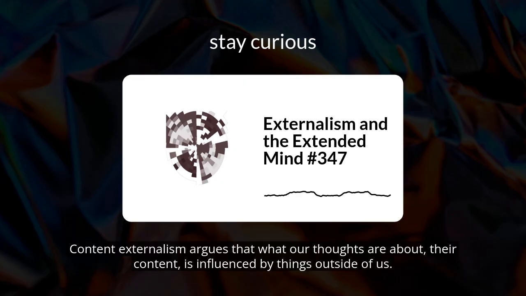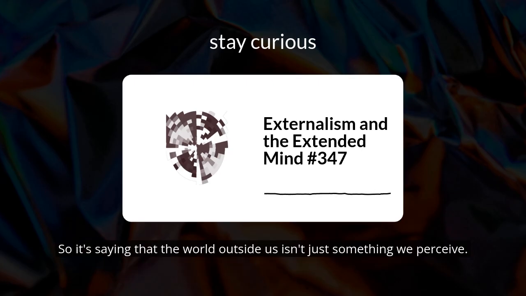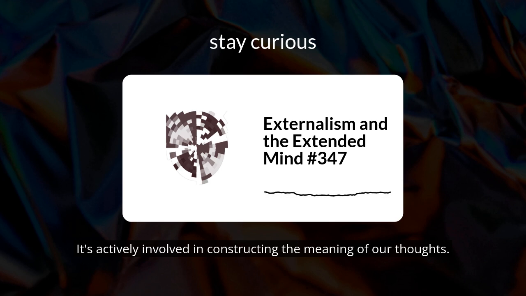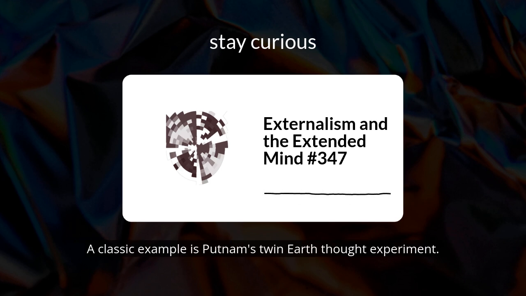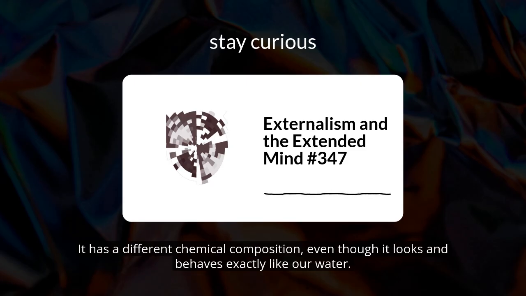Content externalism argues that what our thoughts are about, their content, is influenced by things outside of us. It's not just about what's happening in our brains, but how our environment shapes the very meaning of our thoughts. So the world outside us isn't just something we perceive, it's actively involved in constructing the meaning of our thoughts. You got it. A classic example is Putnam's Twin Earth thought experiment. Imagine a planet identical to Earth, except the liquid they call water has a different chemical composition, even though it looks and behaves exactly like our water.